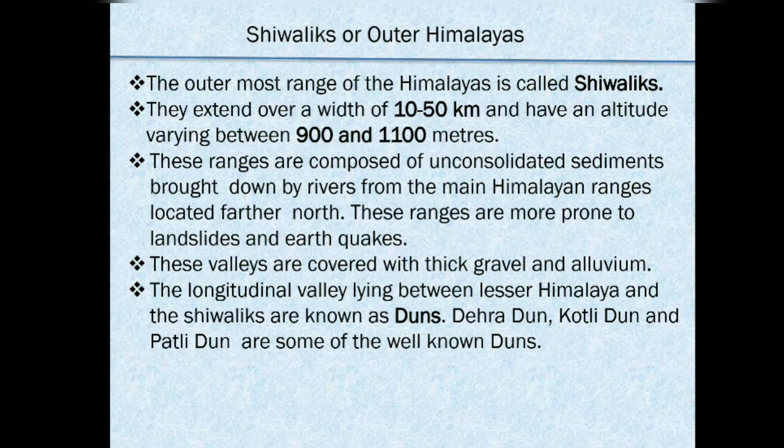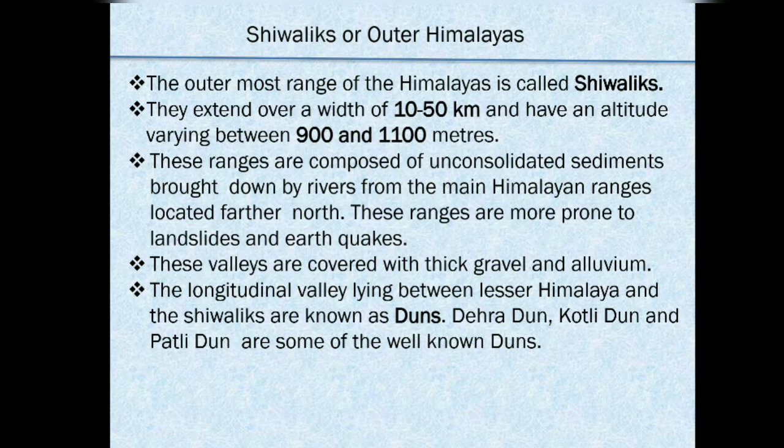Now we will discuss about Shivaliks or outer Himalayas. The outermost range of the Himalayas is called Shivaliks. They extend over a width of 10 to 50 kilometers and have an altitude varying between 900 and 1100 meters. These ranges are composed of unconsolidated sediments brought down by rivers from the main Himalayan ranges located further north. These ranges are more prone to landslides and earthquakes. These valleys are covered with thick gravel and alluvium.